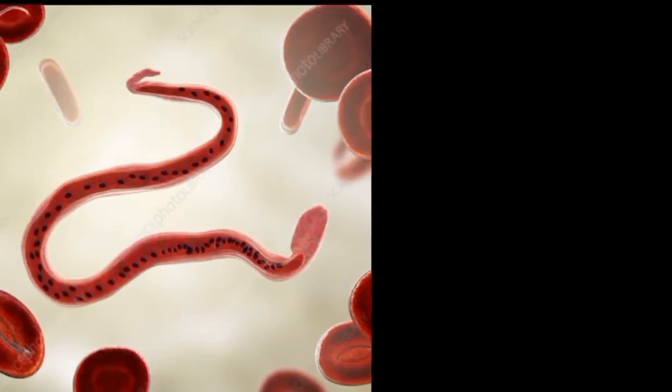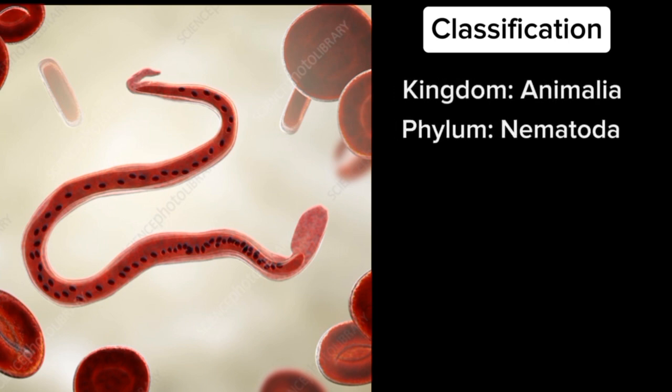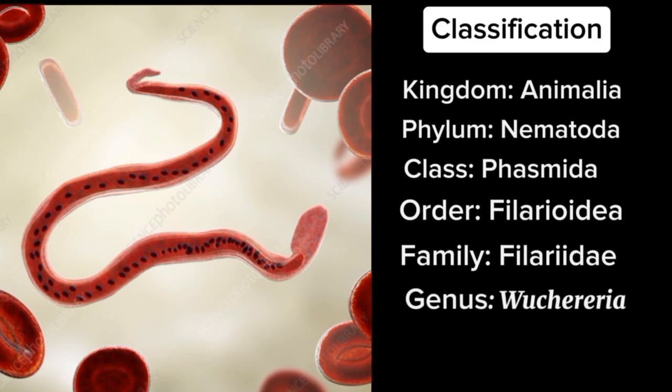Now let's go with the classification of Wuchereria bancrofti. Wuchereria bancrofti belongs to kingdom Animalia, phylum Nematoda, class Phasmida, order Filaroidea, family Filariidae, genus Wuchereria.